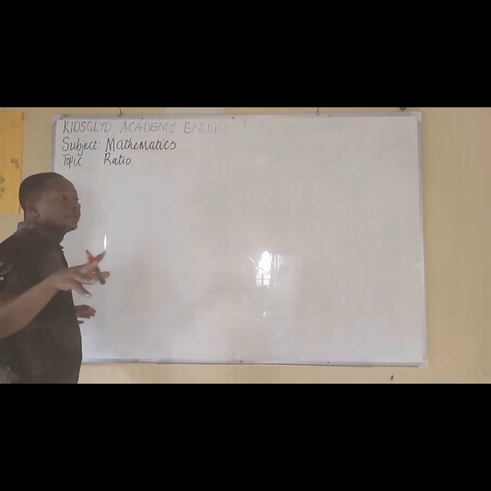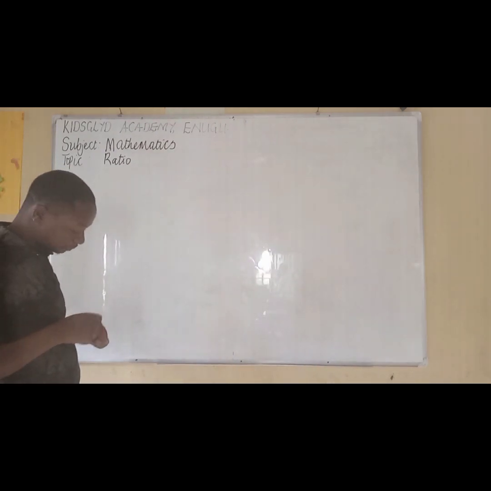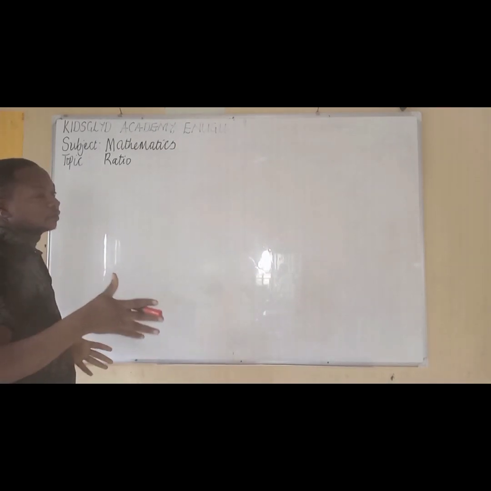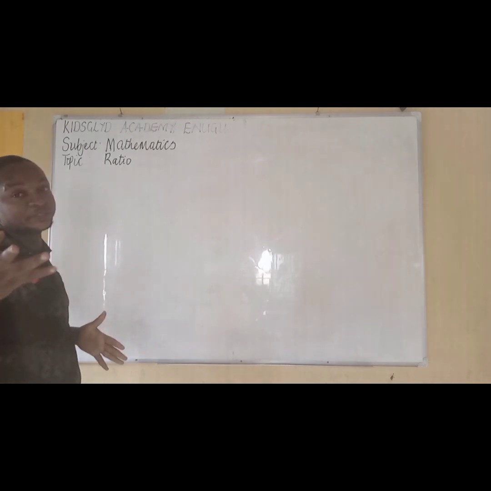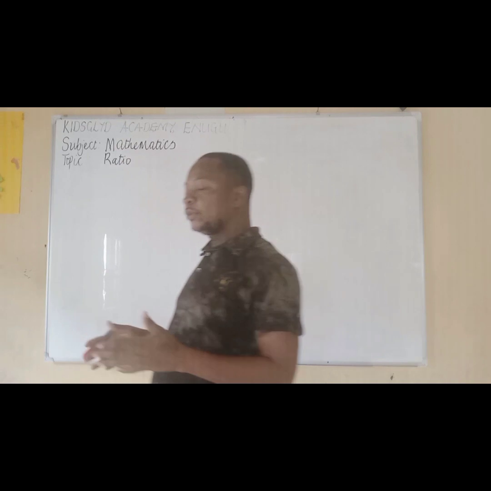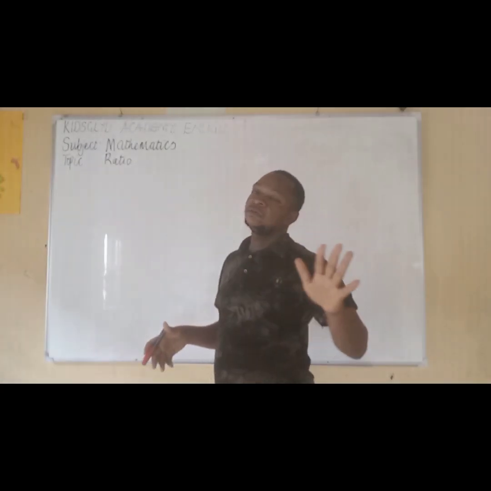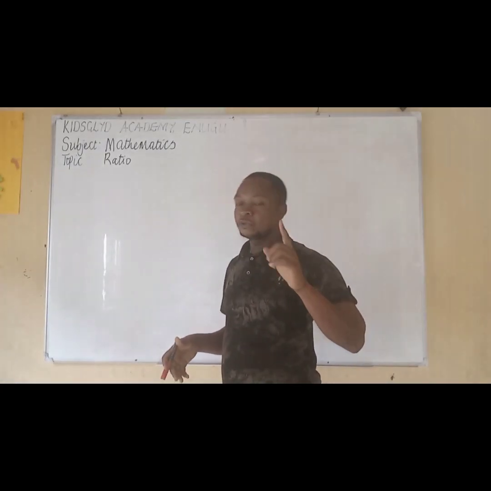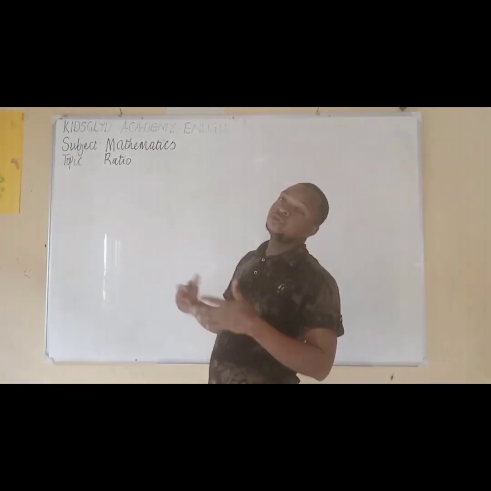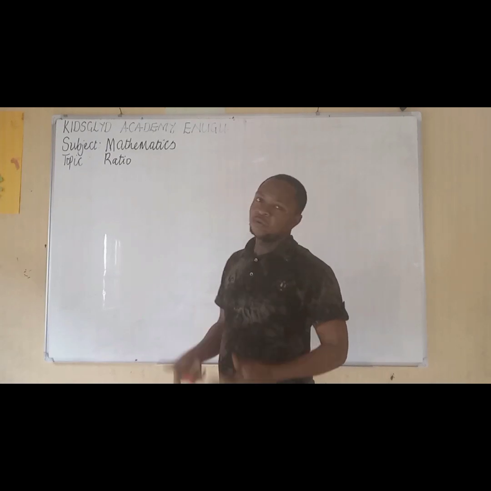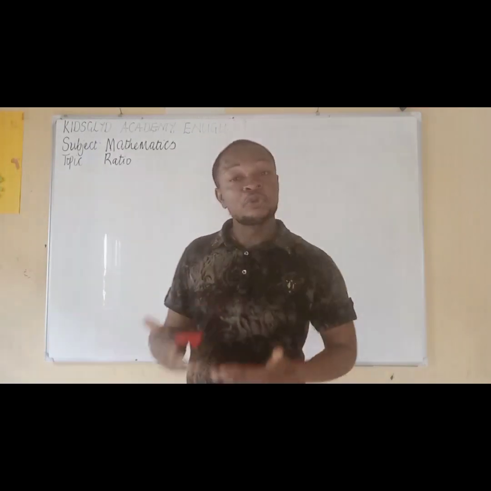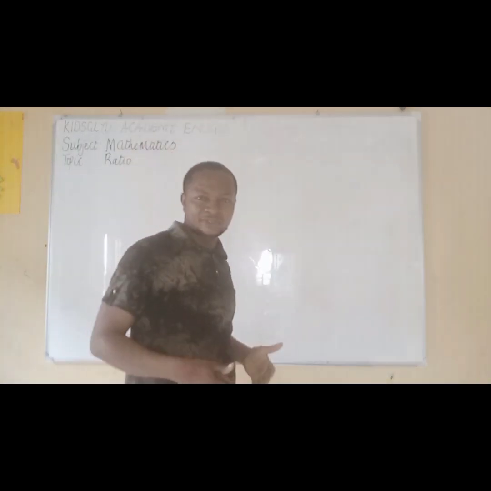Okay, for example, I was coming to school this morning and a parent dropped 3 kids at the school gate. He was saying, okay, I'm giving you 3 snacks for the 3 of you, but 1 of you doesn't eat snacks. So you have to share it in the ratio of 2:1. The child was like, wow, which one is ratio again? Because the child doesn't know what ratio is. The mom said, are you telling me you don't know what ratio is?